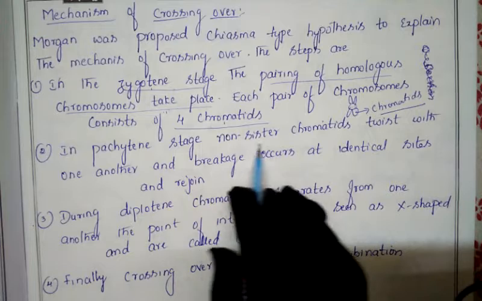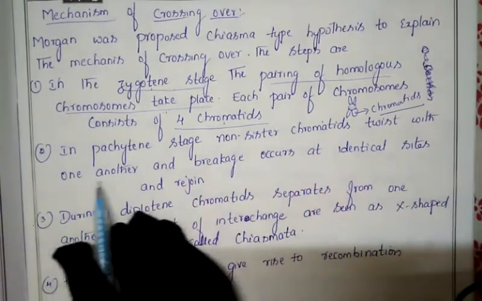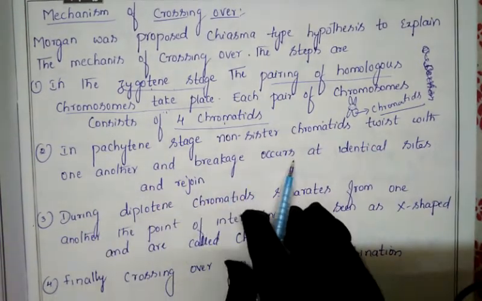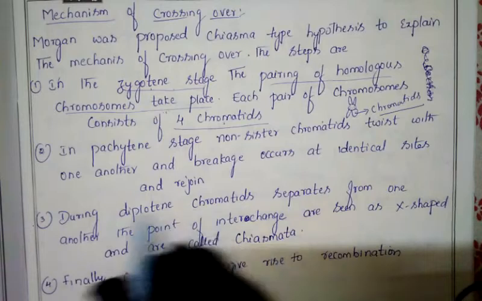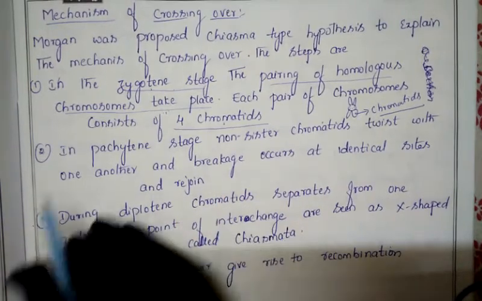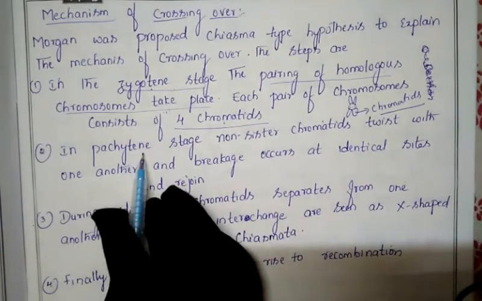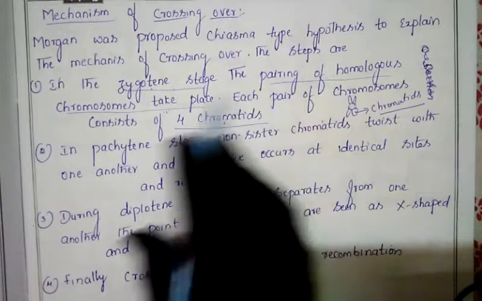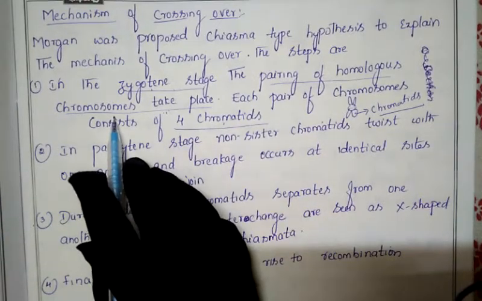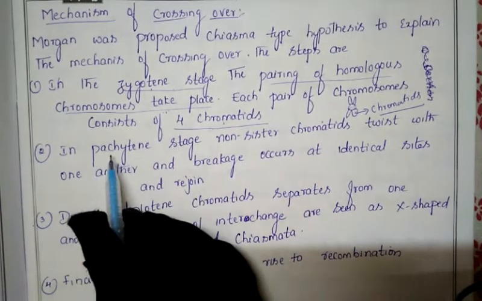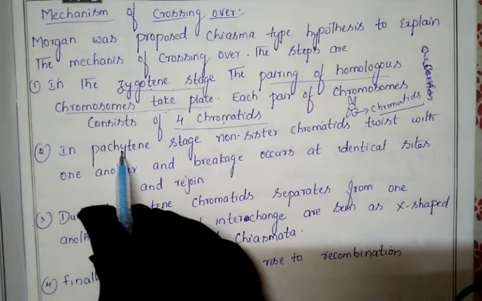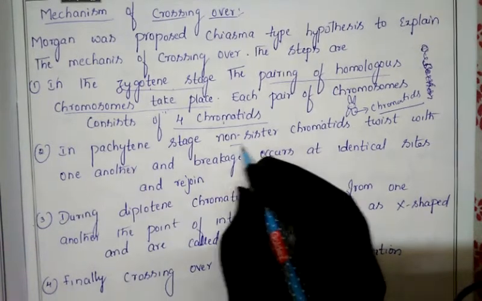In the pachytene stage, non-sister chromatids twist with one another, and breakage occurs at identical sites and they rejoin. In the zygotene stage, pairing of homologous chromosomes has taken place. Next, in the pachytene stage, what happens is non-sister chromatids.